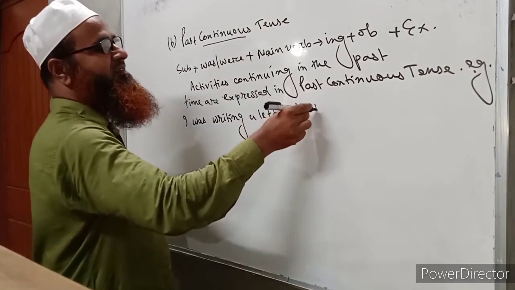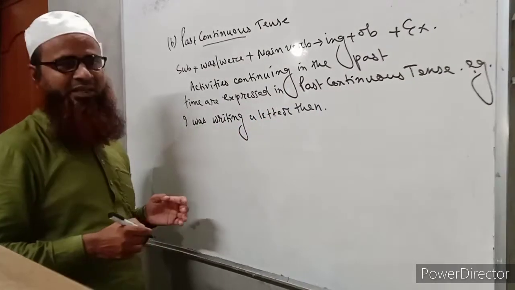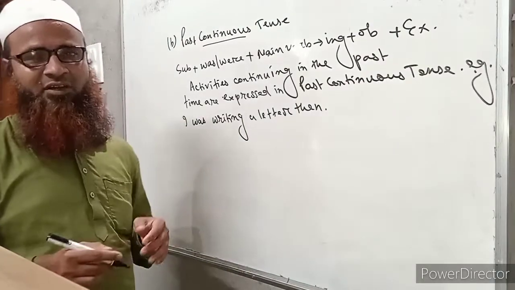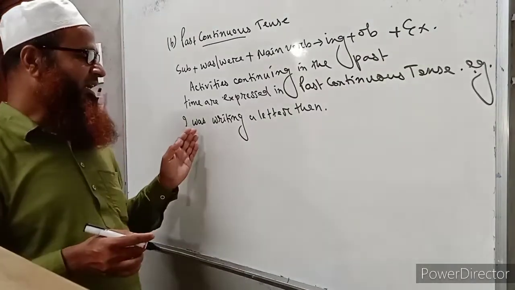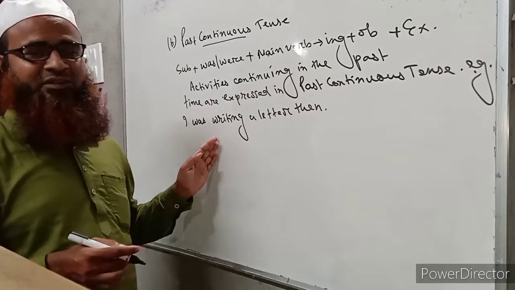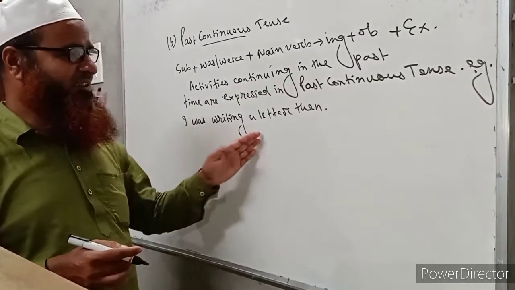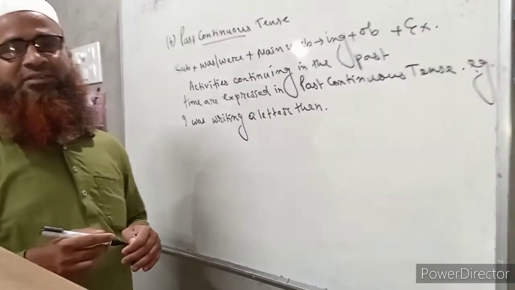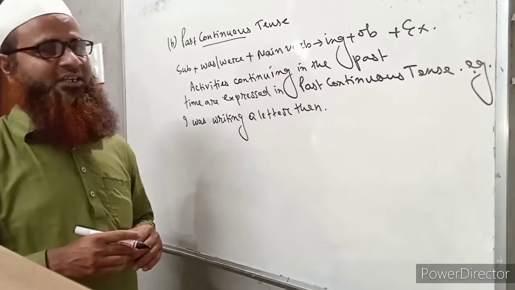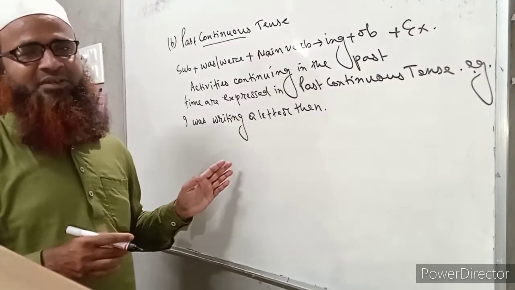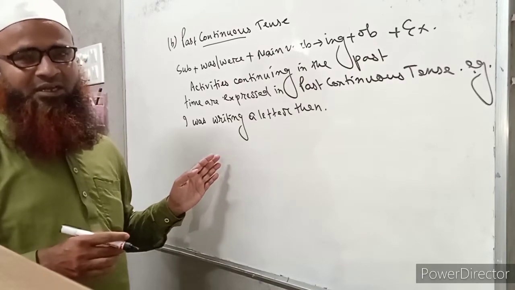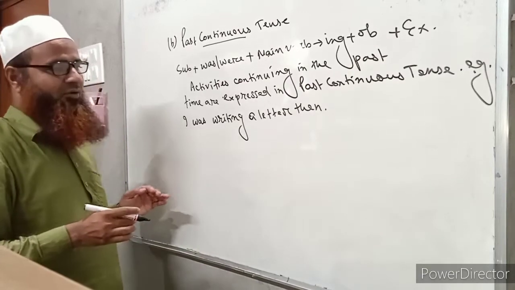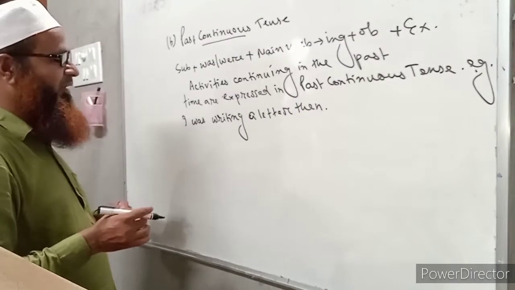So this is a sentence which speaks of an action that was going on in the past time. That is why I have written this sentence in past continuous tense. I was writing a letter then. That means the writing of the letter was going on then, at the past time. That is why it is a sentence of past continuous tense. So I think you have understood it very well.